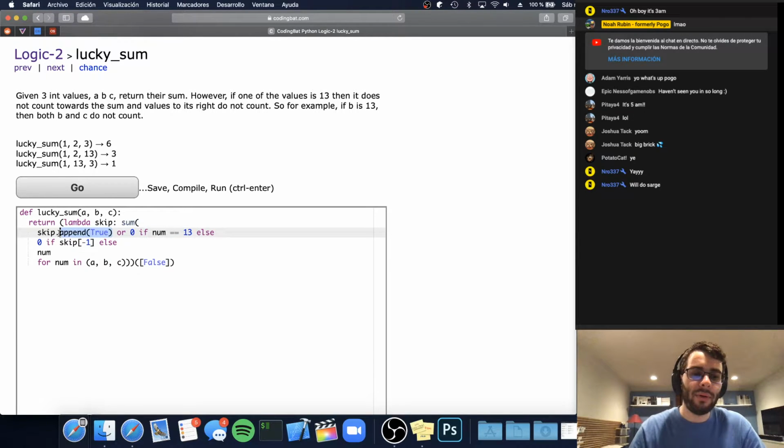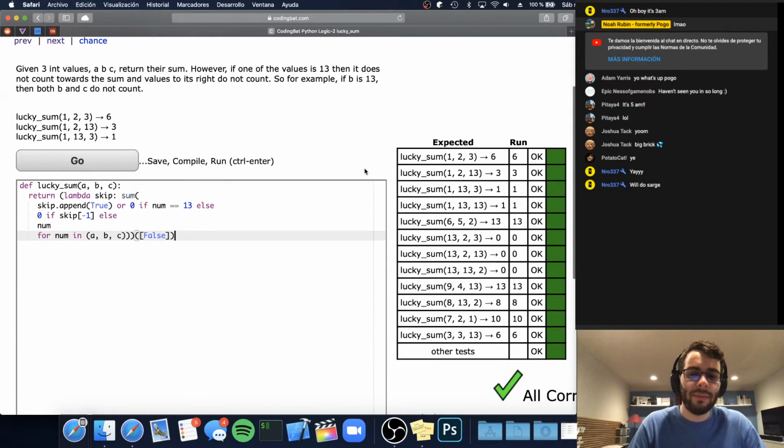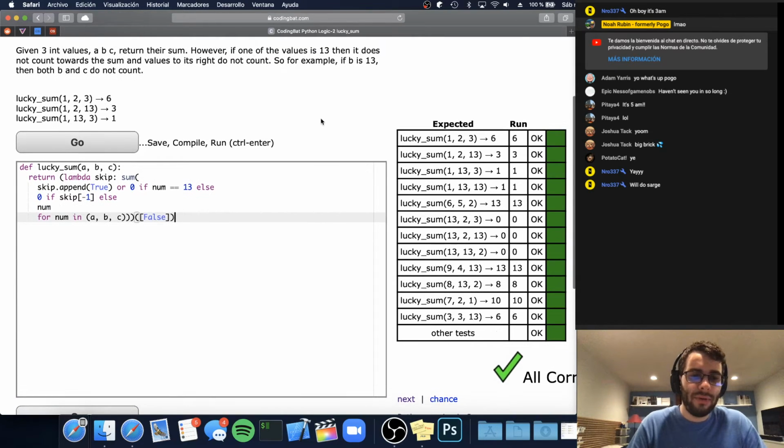So it'll evaluate skip.append(true). It'll do the appending. That'll return None because it just appends, it doesn't return a value. And that will be treated as falsy. And so this or will say, okay, this value on the left is falsy, so I'm going to use this value on the right. And so the sum will actually get 0 back. And so hopefully this will work. There could be an issue there, but no, it works. So hopefully that makes sense.